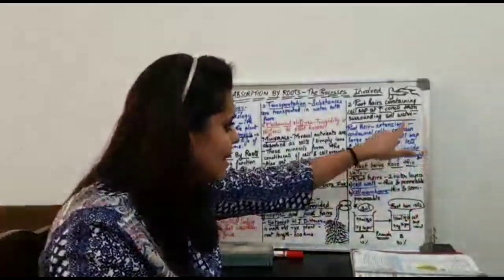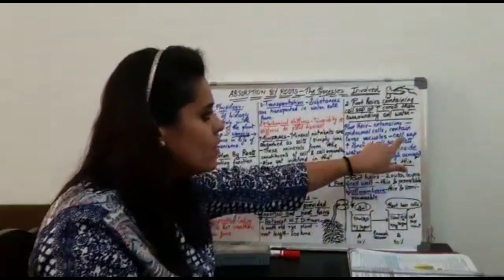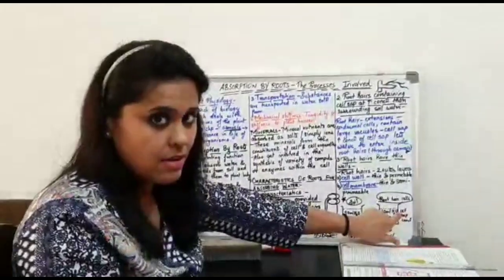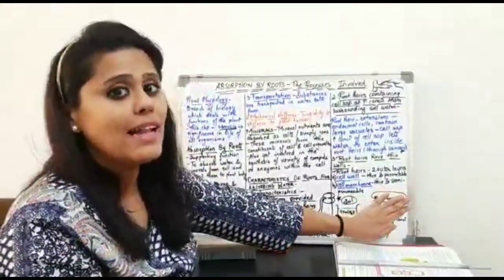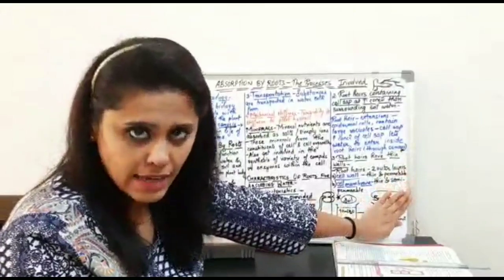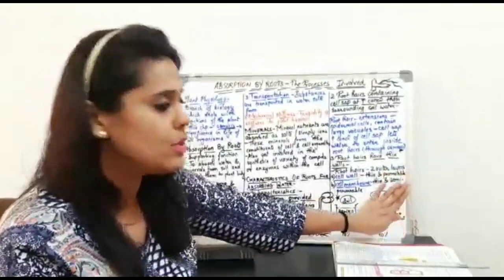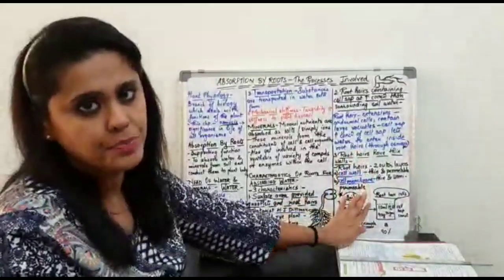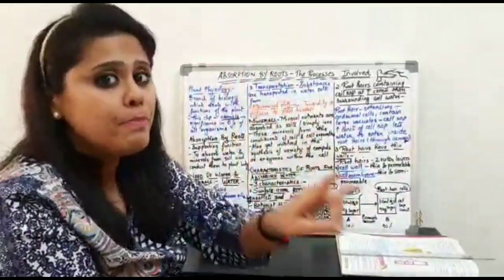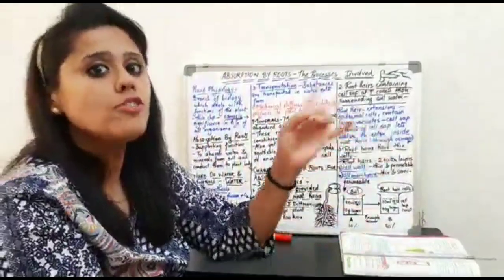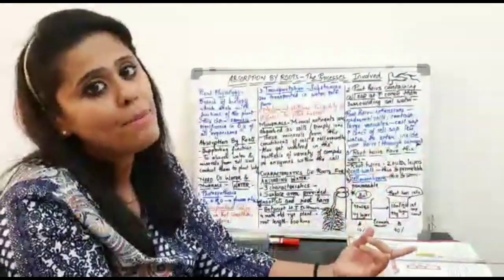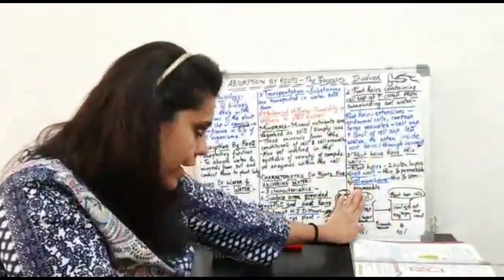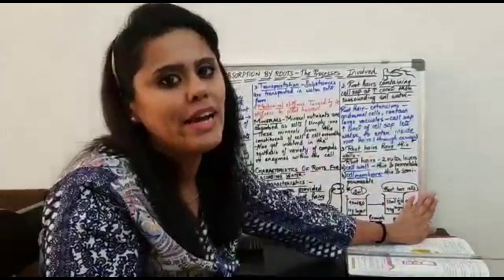Okay. So this cell sap is at a concentration that is higher as compared to the concentration that is present in the soil. So, as per the process of osmosis, what is going to happen? The water is going to move from the soil to the root hair.